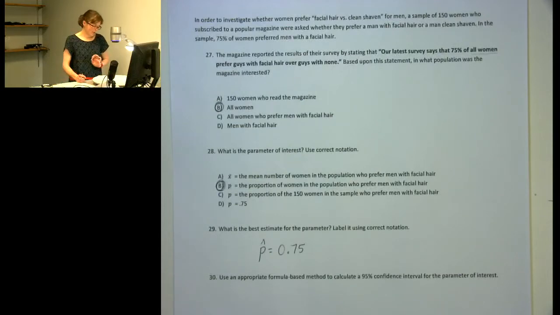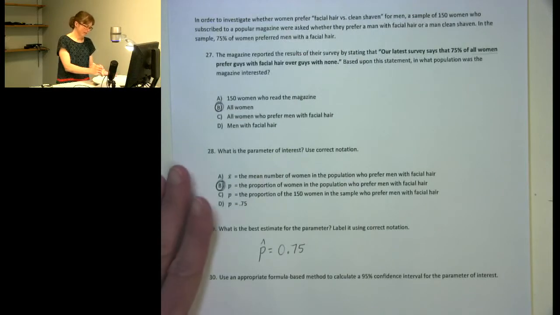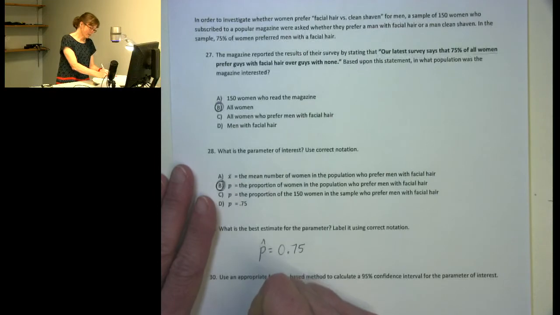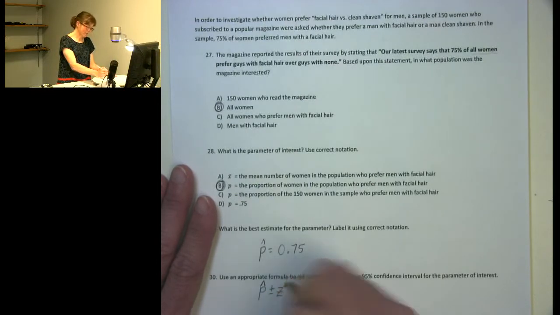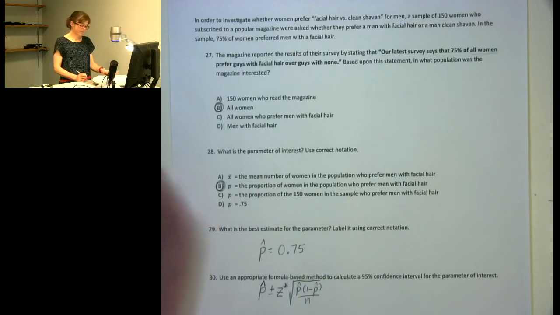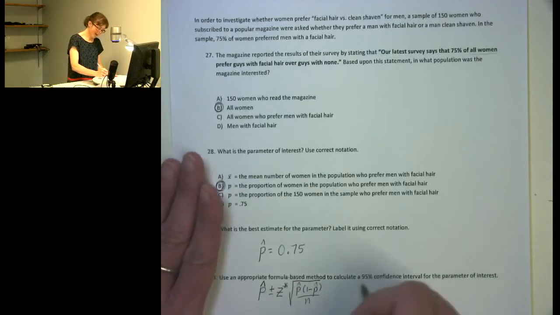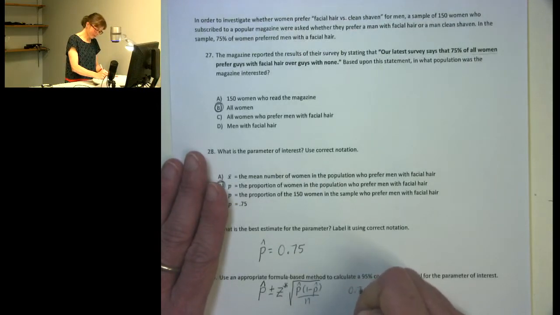We are now going to use an appropriate formula-based method to calculate a 95% confidence interval for the parameter of interest. For a confidence interval for a proportion, we use the best estimate, P hat, plus or minus the Z star value, that gives us the level of confidence we want, times the standard error, which is the square root of P hat times 1 minus P hat over N. Now in this situation, our P hat we know is 0.75.